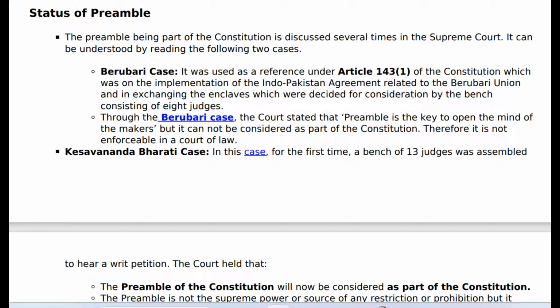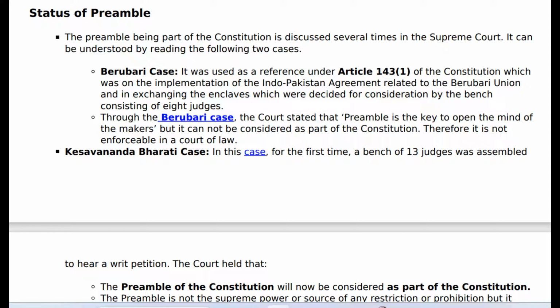Through the Berubari case, the court stated that the preamble is the key to open the mind of the makers, but it cannot be considered as part of the Constitution. Therefore, it is not enforceable in a court of law.